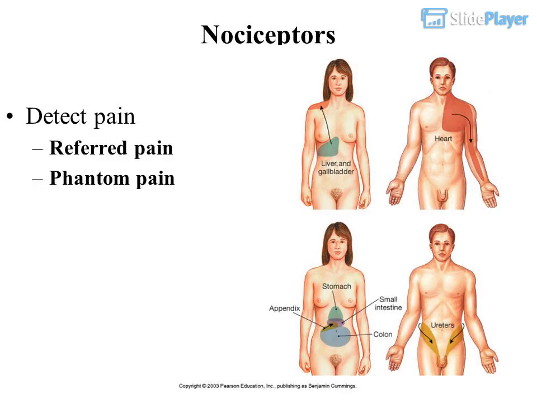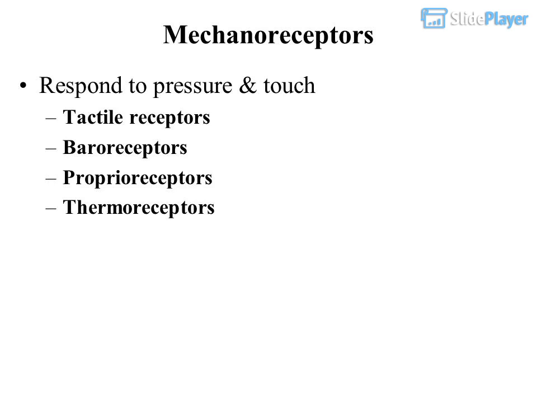Receptors of the general senses. Nociceptors detect pain. Referred pain. Phantom pain. Mechanoreceptors respond to pressure and touch. Tactile receptors. Baroreceptors. Proprioreceptors.